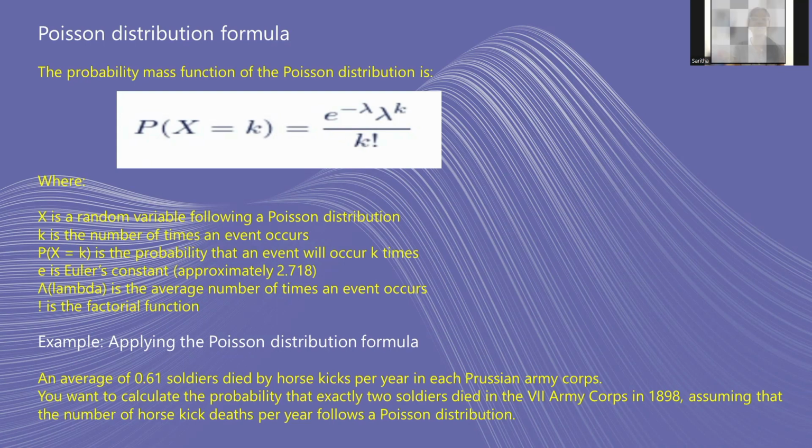Example: by applying the Poisson distribution formula, an average of 0.61 soldiers died by horse kicks per year in each Prussian army corps. You want to calculate the probability that exactly 2 soldiers died in the 7th Army Corps in 1898, assuming that the number of horse kick deaths per year follows a Poisson distribution.